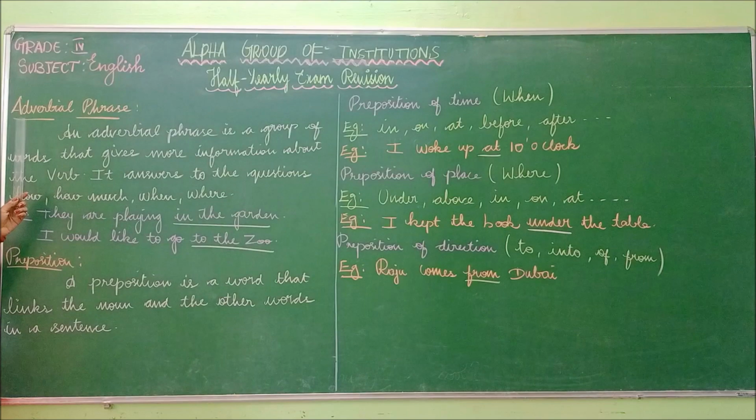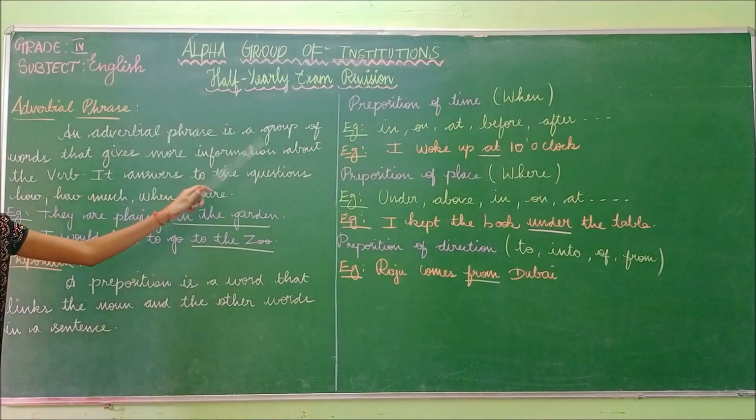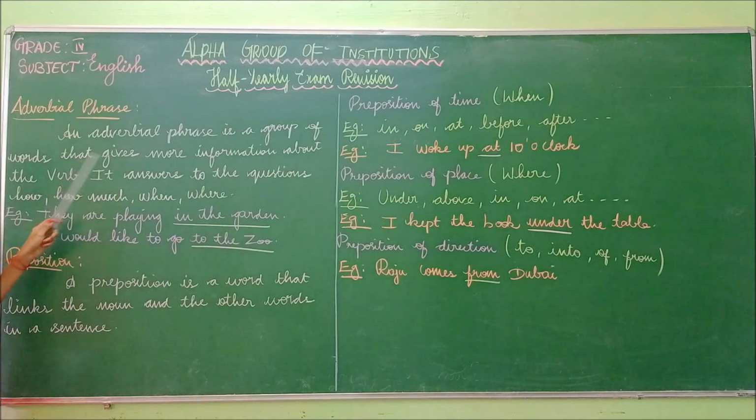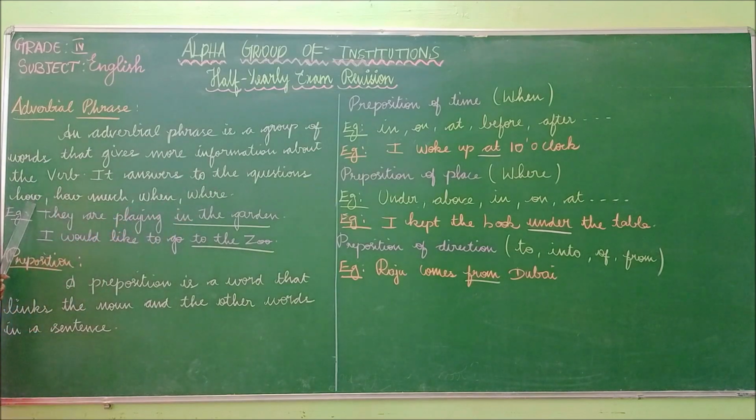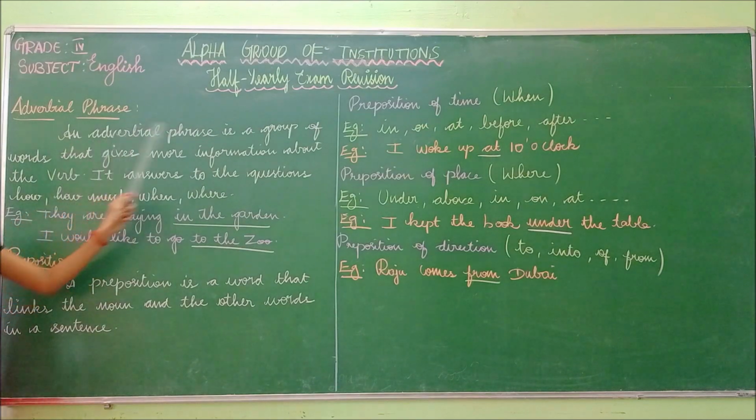Next we are going to see the adverbial phrase. An adverbial phrase is a group of words that gives more information about the verb. It answers the questions how much, when, where. It's not a single word.